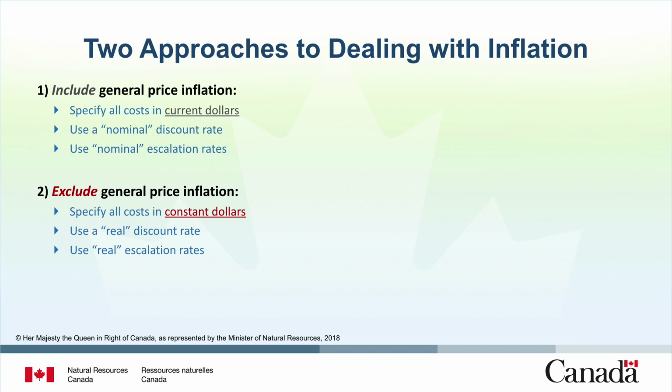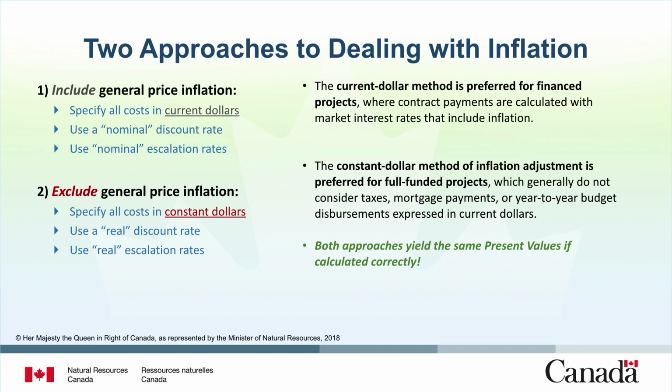Here, use the real discount rate and real escalation rates to exclude inflation. Cash flows can be stated either in current dollars or in constant dollars. The constant dollar method of inflation adjustment is preferred for fully funded projects, which generally do not consider taxes, mortgage payments, or year-to-year budget disbursements expressed in current dollars.